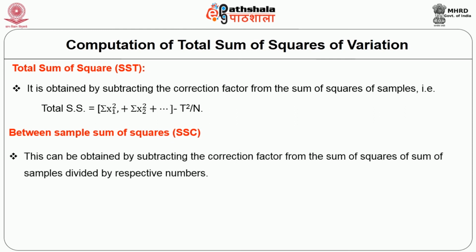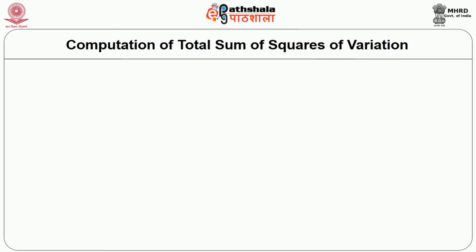Between sample sum of squares is calculated as follows. This can be obtained by subtracting the correction factor from the sum of squares of samples divided by their respective numbers. That is equal to (Σx1)² + (Σx2)² divided by n1 plus n2, minus T²/N.